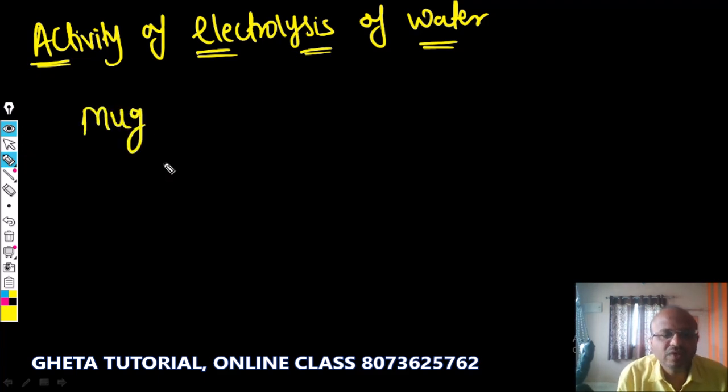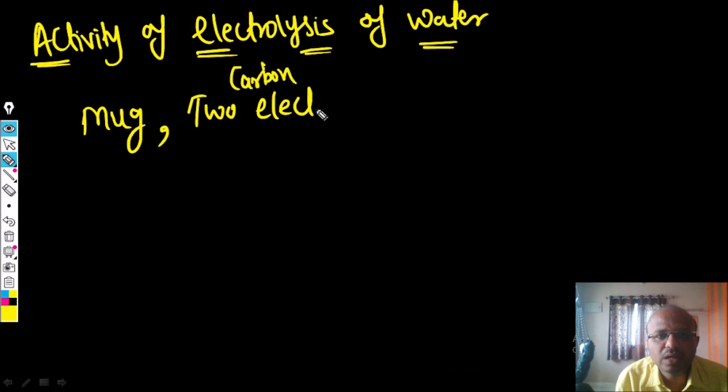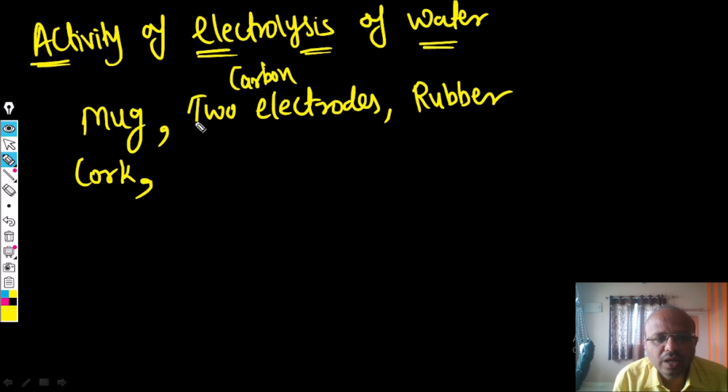So let us learn about the activity of electrolysis of water. In this activity, let us see first what we require. First we require a plastic mug, and we require two carbon electrodes, and we require a rubber cork. And we require a 6-volt battery.